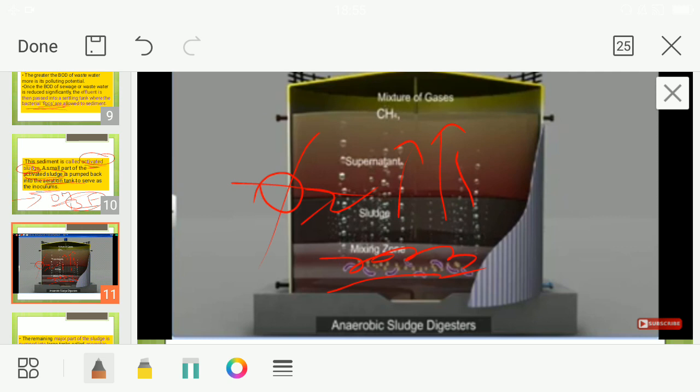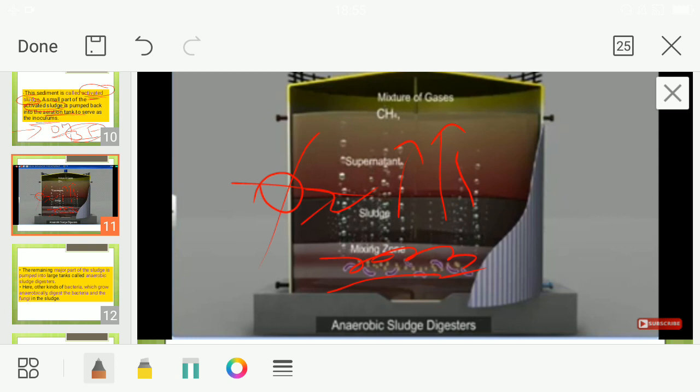So these gases which are released can be utilized as what? We can utilize this as biogas. Okay. Biogas, you know, is a fuel which is used in rural areas as well as for household purposes or for industries. We can use it as a fuel. So in the anaerobic sludge digester, the leftover activated sludge is present over here. This is digested by anaerobic bacteria, and what is released? The gas is released, mainly composed of what? Methane. The methane is being released, and this methane can be used as what? It is used as biogas. Okay.